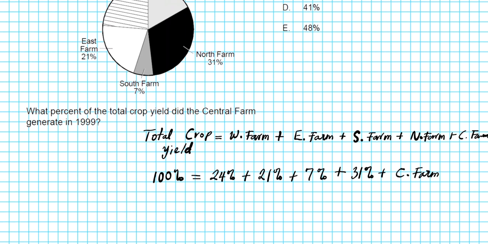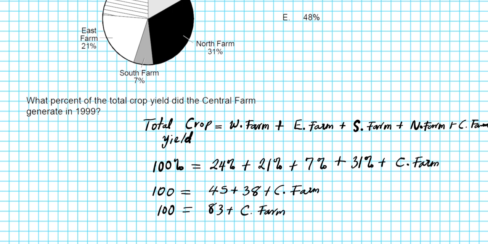So if you compute the sum, I'll just do it step by step, okay? Since we're not using calculators here. 24 plus 21 is 45. 7 plus 31 is 38. Add that to Central Farm's percentage, and that should give us 100. So we have 100 equals 45 plus 38 is 83, plus Central Farm's percentage.